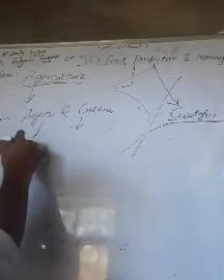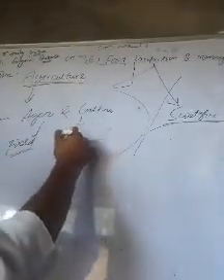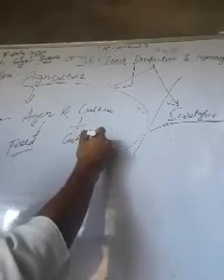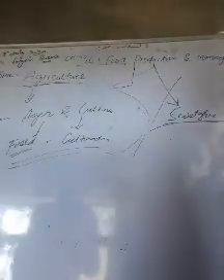Ager means field, and cultura means cultivation. So field cultivation. It is the Latin derivation of the meaning of agriculture.